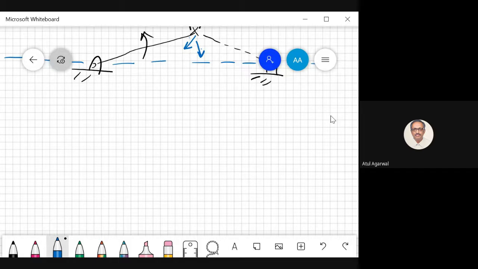So that's all about the instantaneous center I will talk. You know a rolling cylinder. So you say it is pure rolling. If it is pure rolling, then this point has zero instantaneous velocity.